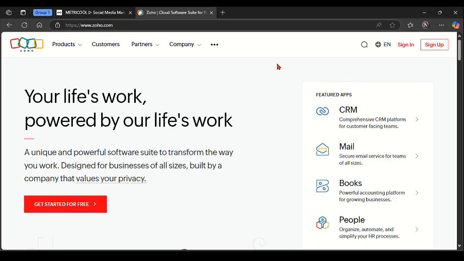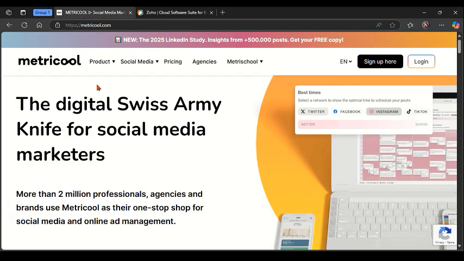In this video I'm going to create a quick overview and overall comparison between these two social media tools, which is Metricool and Zoho Social. So I'm going to review the quick overview, the strengths and the weaknesses of these two platforms together with the overall conclusion to help you decide which of these social media tools would be the best and safer option for you to use in 2025.